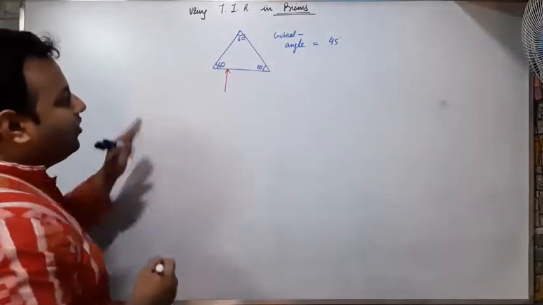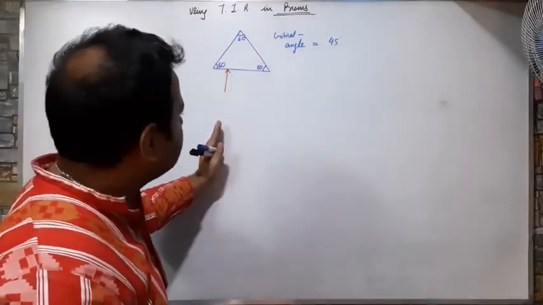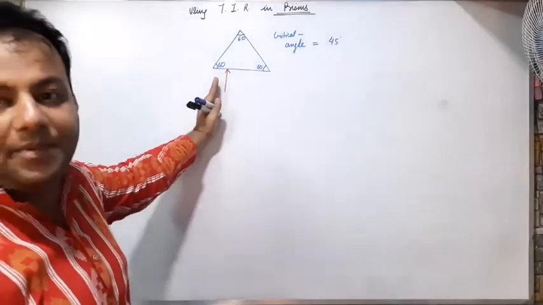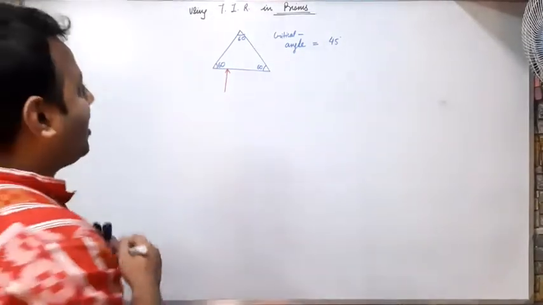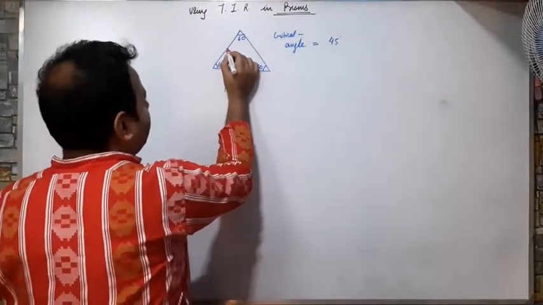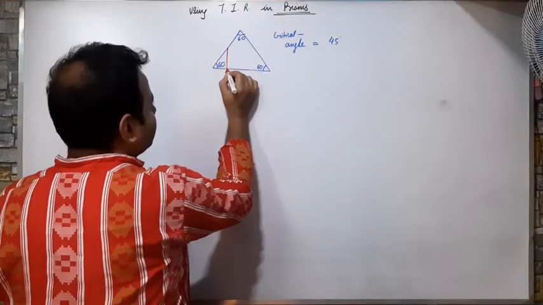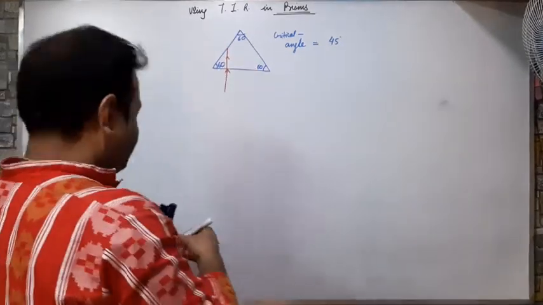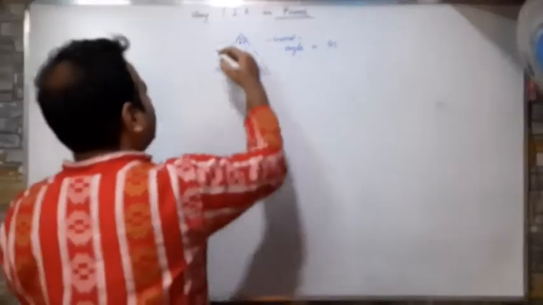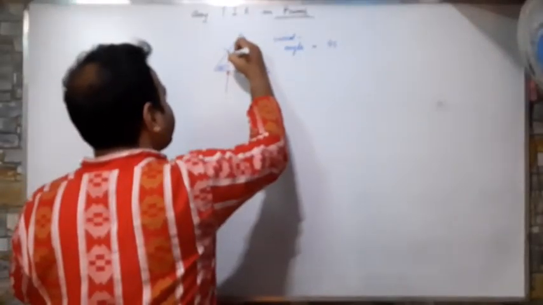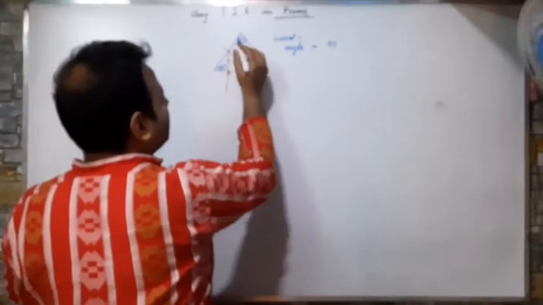So when a light goes perpendicularly to a surface, what happens? It does not change its path. It will go straight away inside. So this is my way. Now I have to draw a normal here.